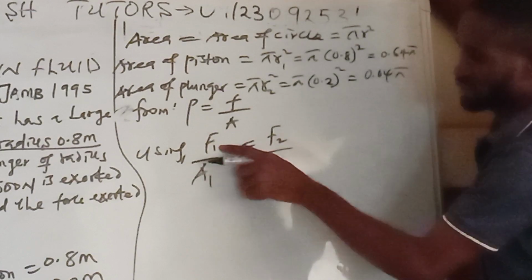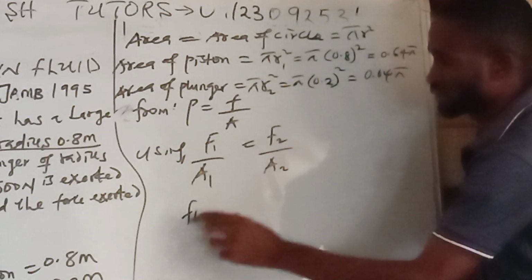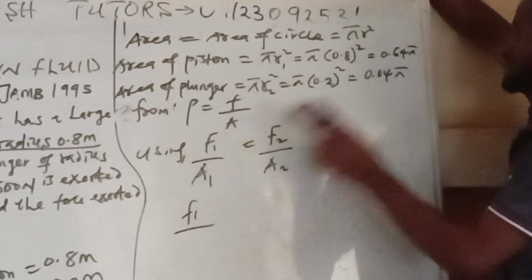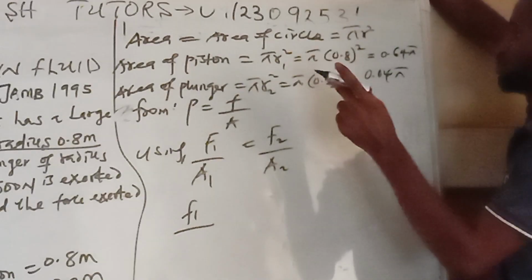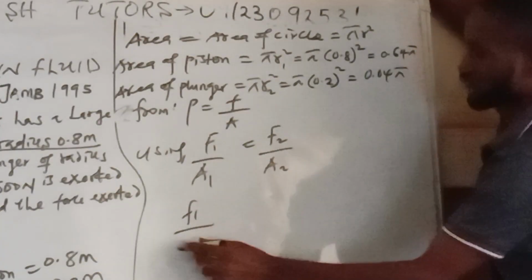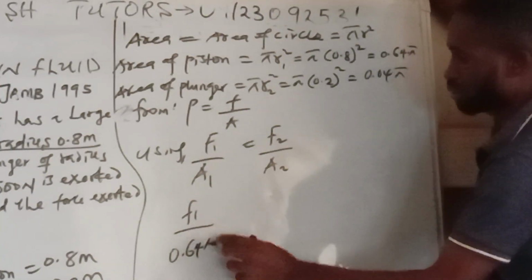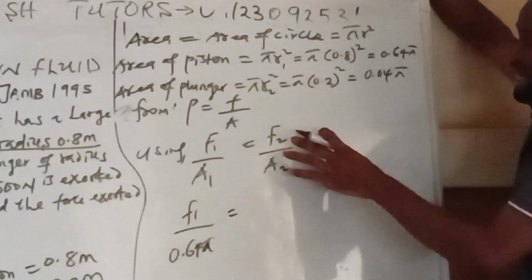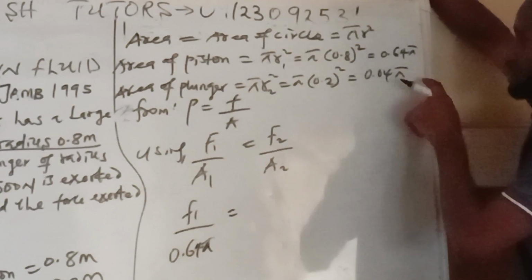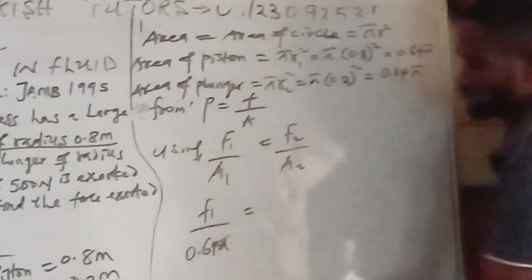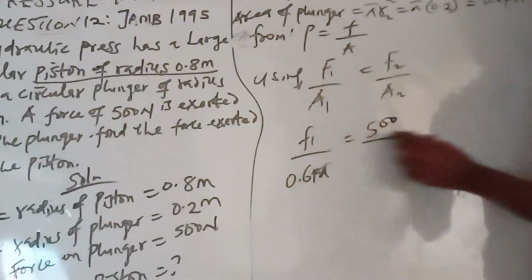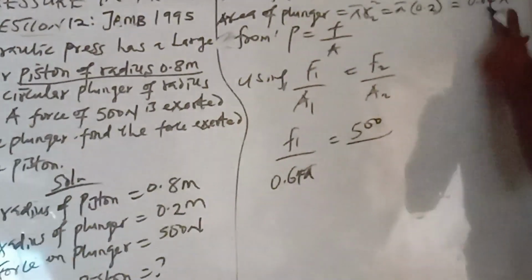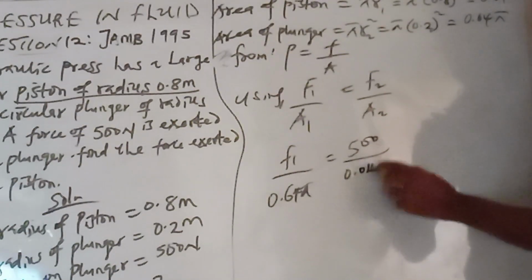F1 is what we are looking for, A1 is 0.64 pi, F2 is 500 newton, and A2 is 0.04 pi.